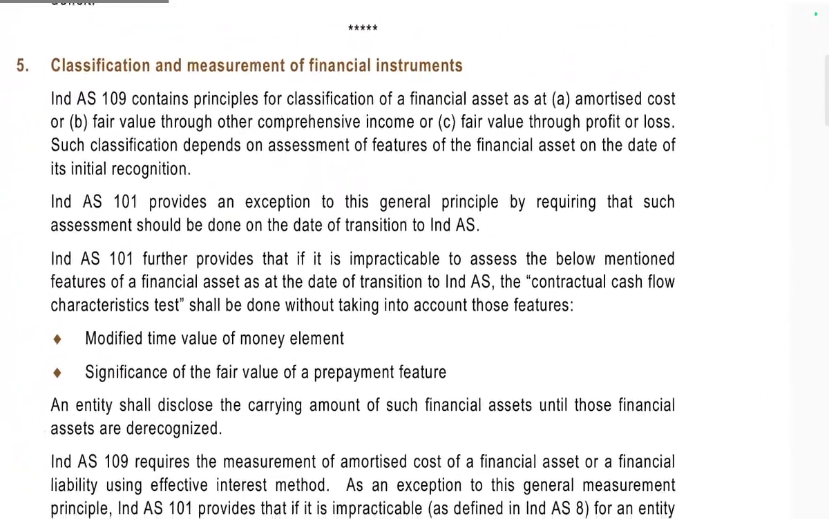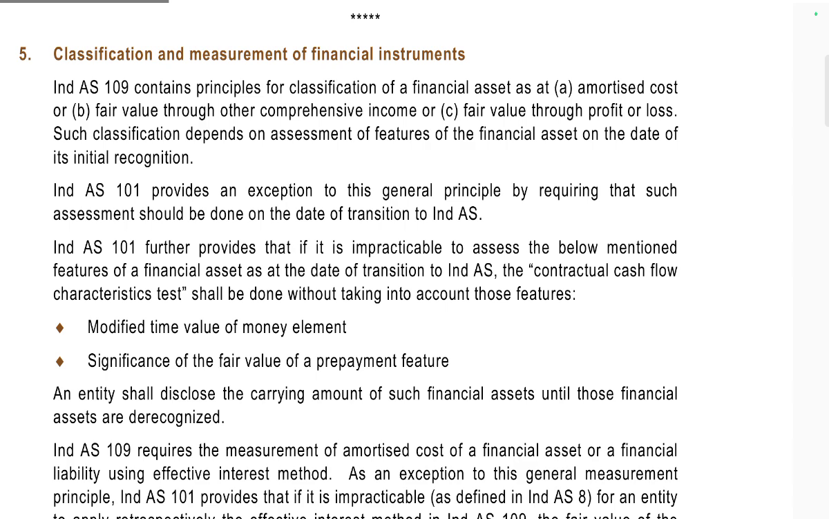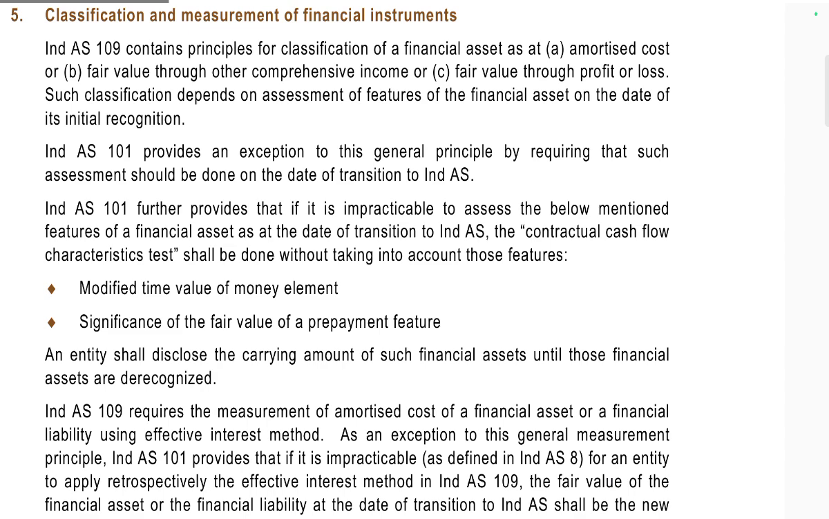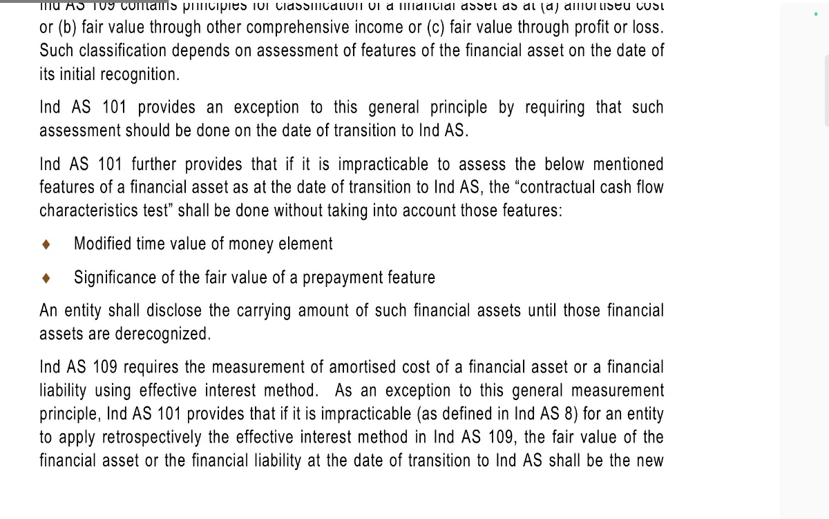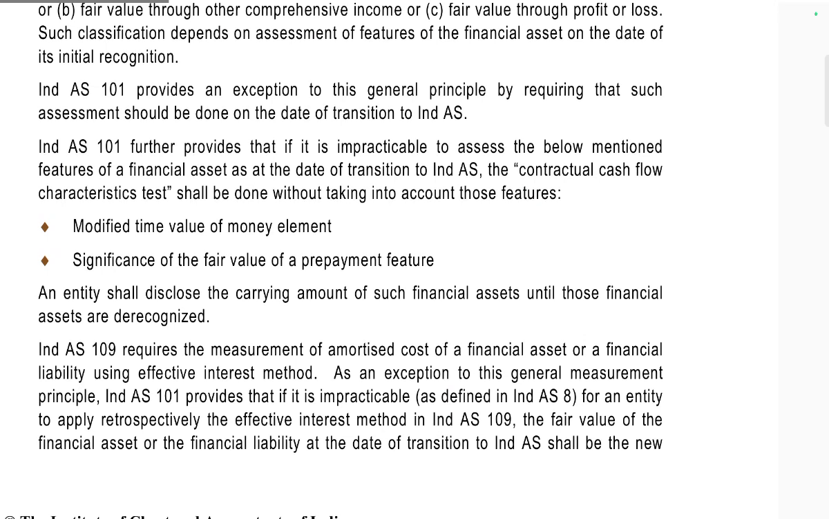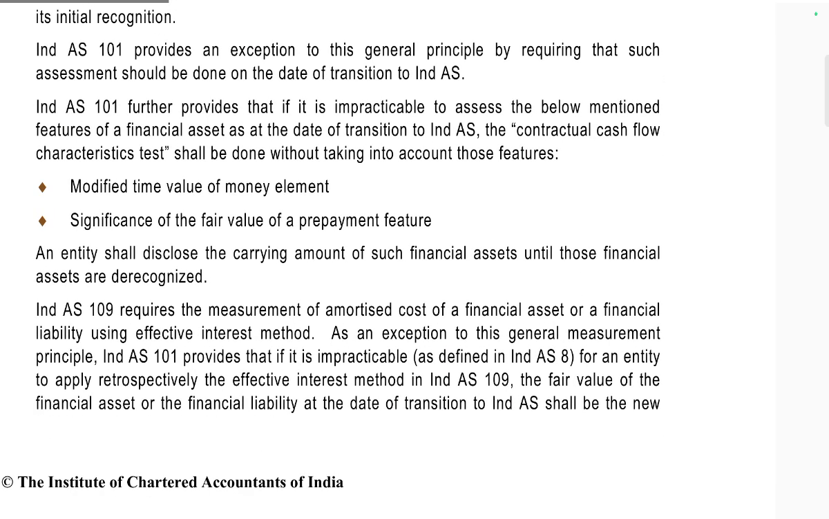Classification and measurement of financial instruments. Ind AS 101 contains principles for classifying financial assets at amortized cost, at fair value through other comprehensive income, and at fair value through profit and loss. Such classification depends on the assessment of facts and circumstances existing at the date of initial recognition of the asset.